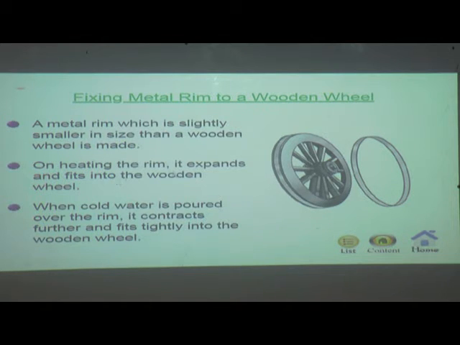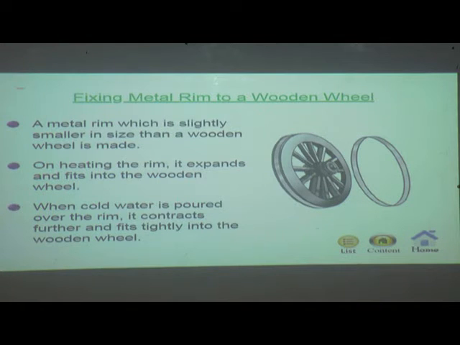On heating the rim, it expands. So if we heat this rim, it expands, and it can be placed here when it expands. When cold water is poured over the rim, it contracts and fits tightly into the wooden wheel.